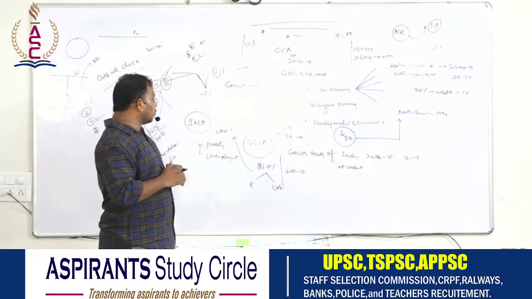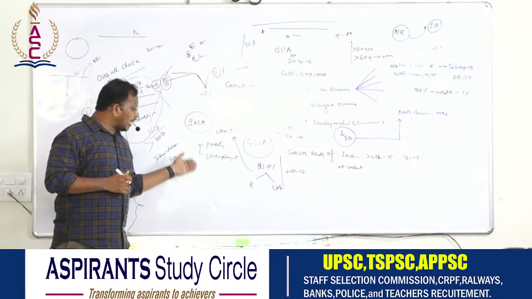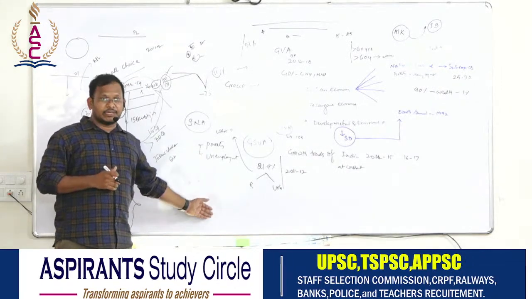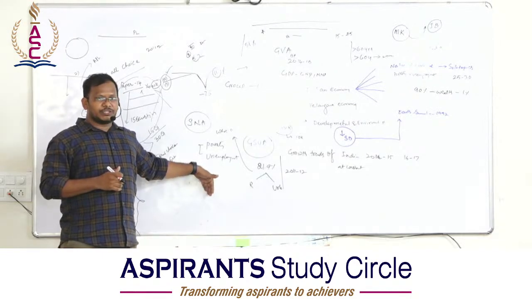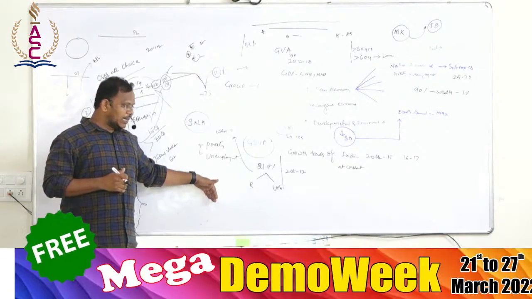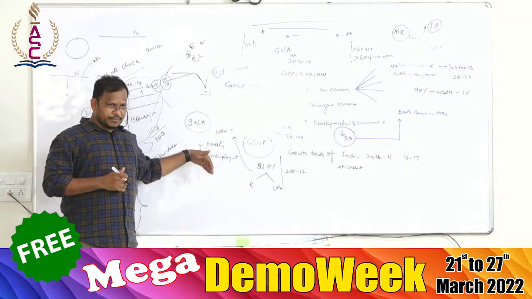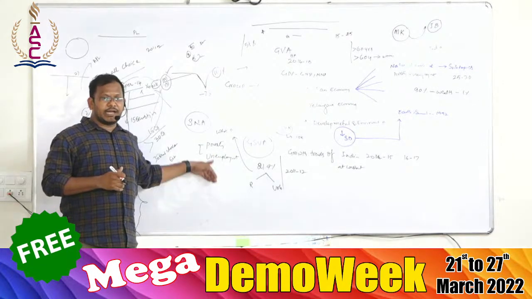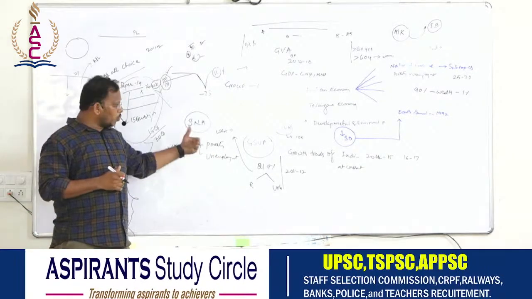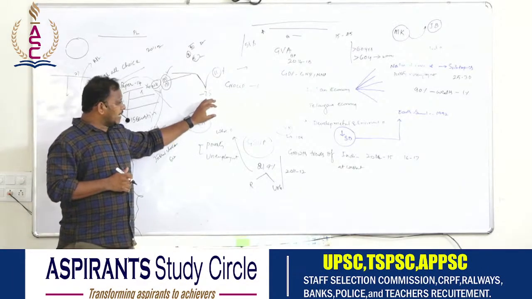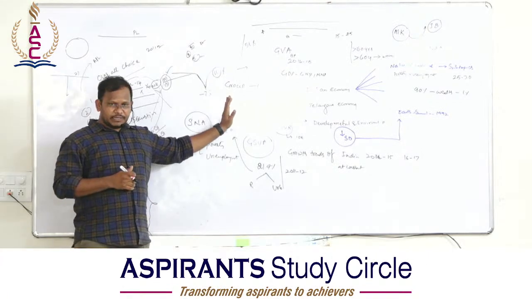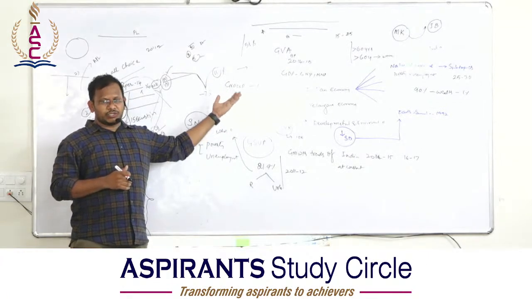We should also go through the methodology to calculate poverty again. There are so many methods to calculate poverty, such as head count ratio, relative ratio, and Sen index. We have so many methods. We should also go through the reasons behind poverty. We should also go through the solutions to poverty.